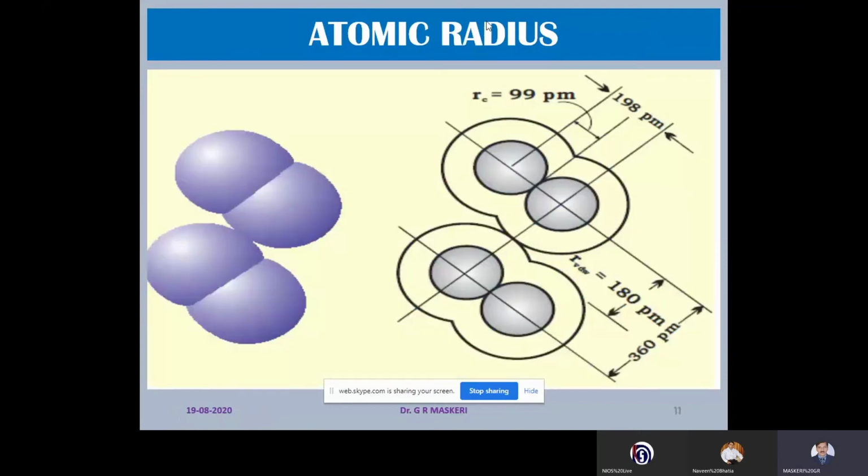Here is a clear picture about it. So the internuclear distance is measured as 198 picometer, divided by 2 will give covalent radius, and distance between the adjacent atoms is more, 360 picometer, and its van der Waals radius is 180 picometer, right? So always van der Waals radius, that is 180 picometer, is more than the covalent radius.